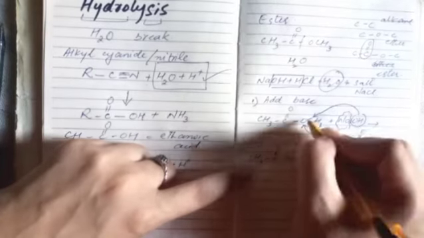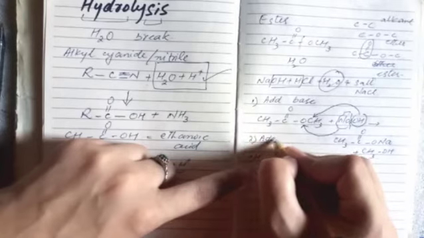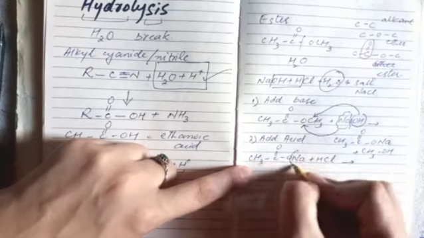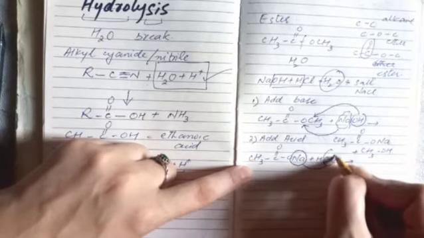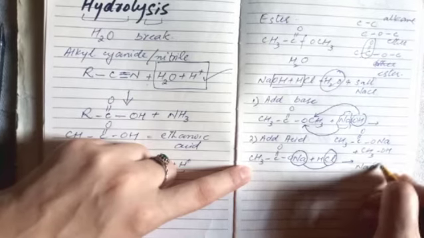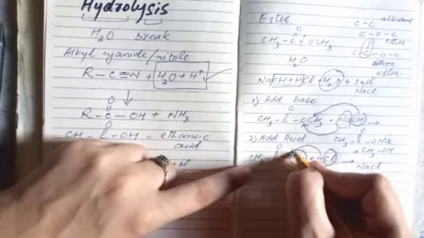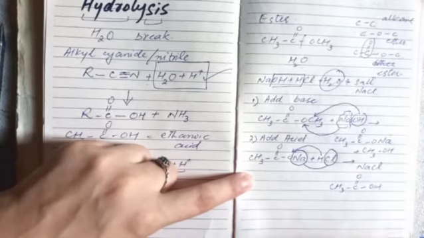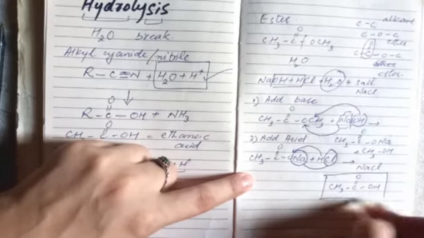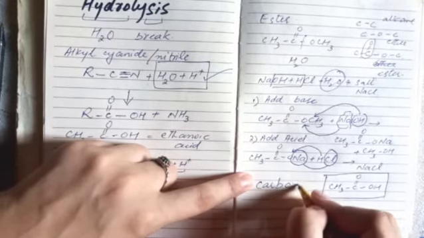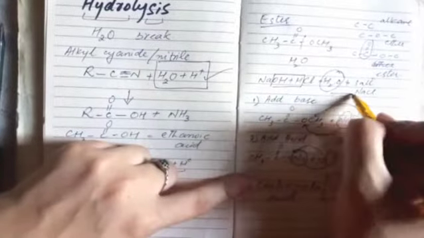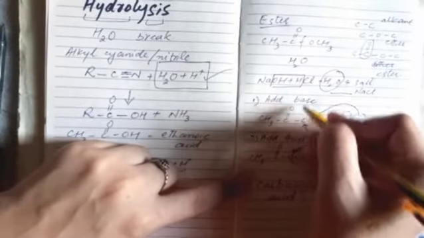In the second step, this product becomes the reactant, ONa plus, and now we are going to add acid. NaCl plus H gets attached to this oxygen, giving CH3 C double bond O OH. So we get again what? Carboxylic acid from ester by hydrolysis, but there is not a direct hydrolysis of ester.